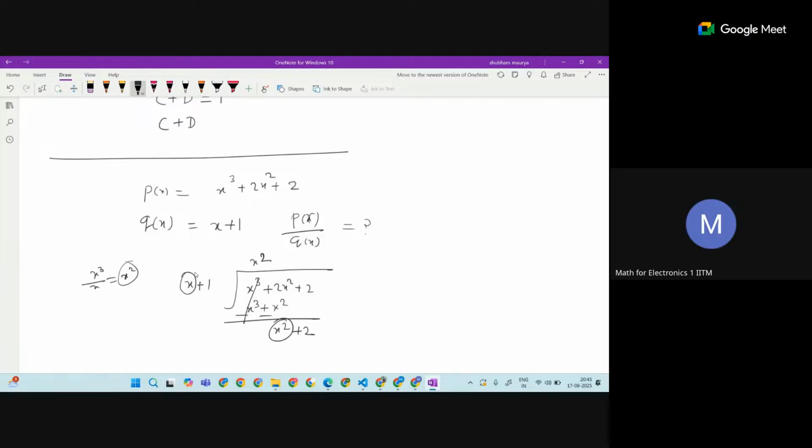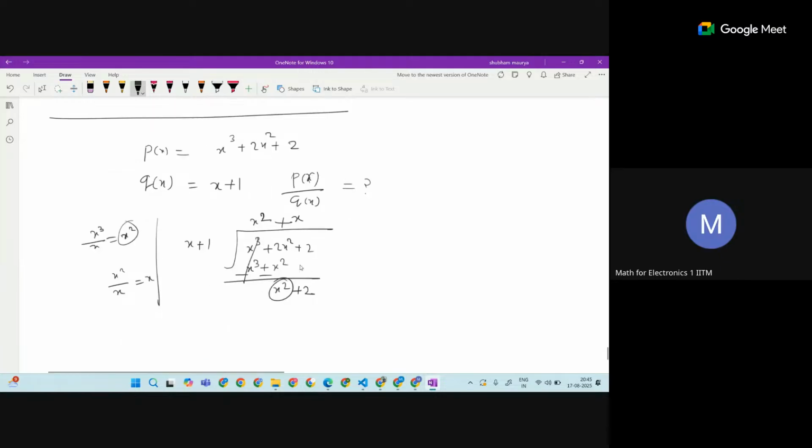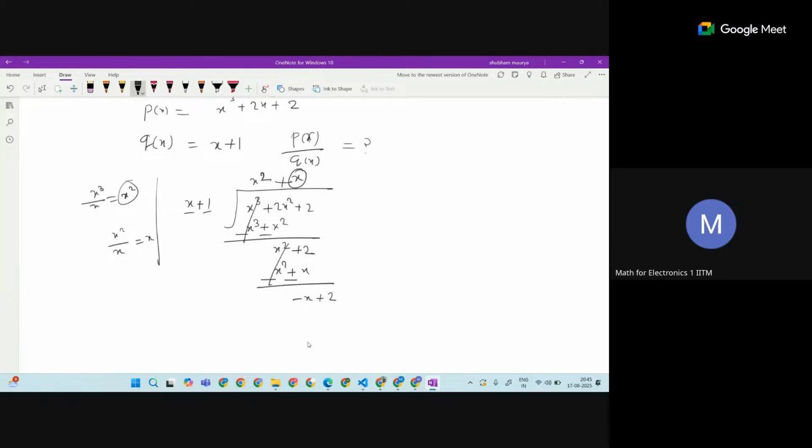Again we take this x, and now we do x square by x. We get x, so plus x is there. Now you take this x and multiply both terms, so we get x square plus x. Now we do the subtraction, so this cancels out, and you get minus x plus 2.